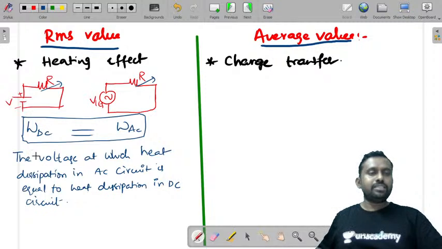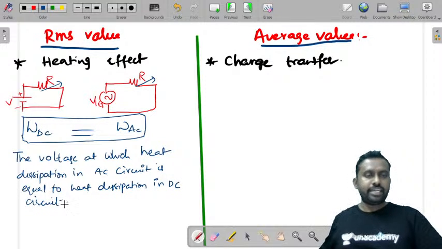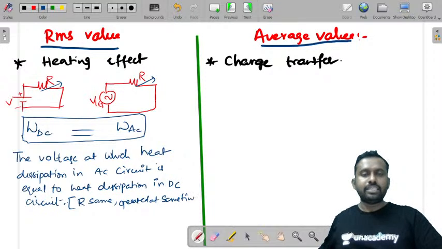So the voltage at which heat dissipation in the AC circuit is equal to heat dissipation in the DC circuit, provided they have the same R value and are operated for the same time. This is the condition.